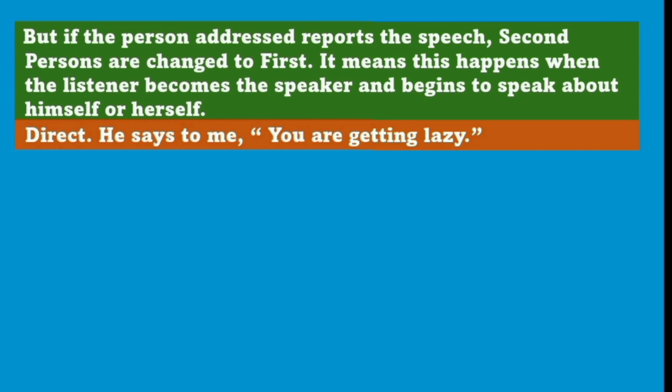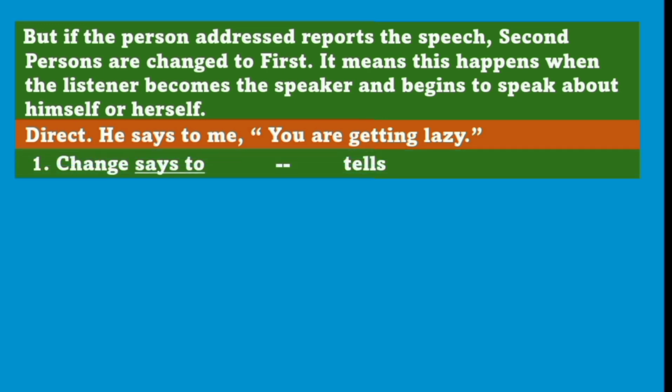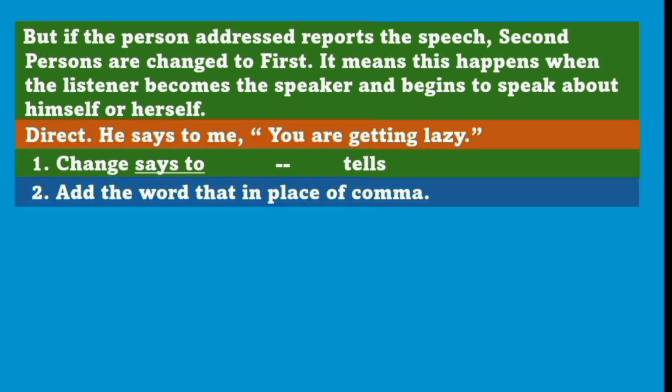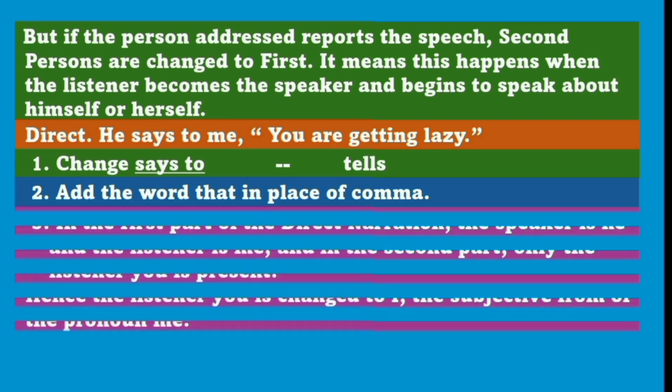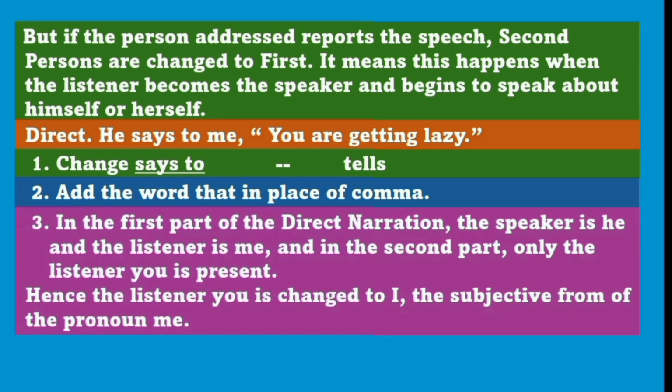Here also, most of the steps required to change it into the indirect narration are same. First of all, we need to change says to tells. In the second step, add the same word that in place of comma as there is a statement after it. In the third step, we change the pronouns of the reported speech.